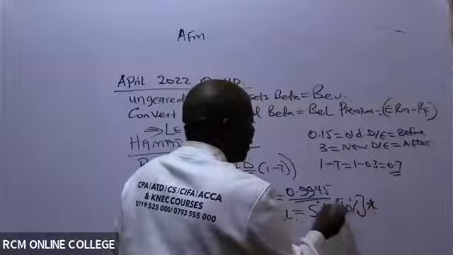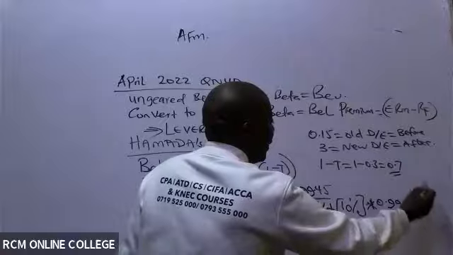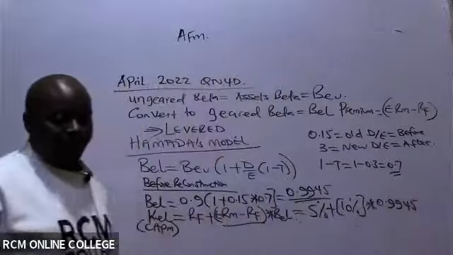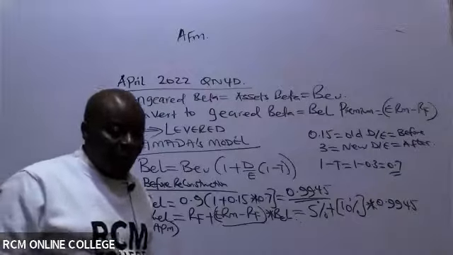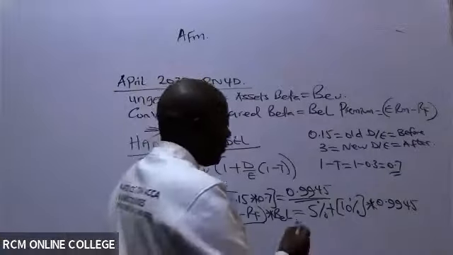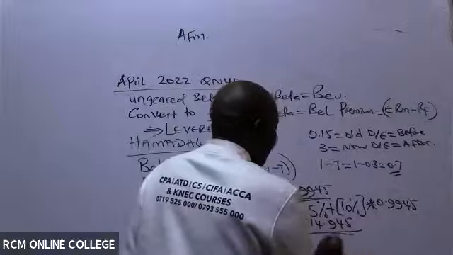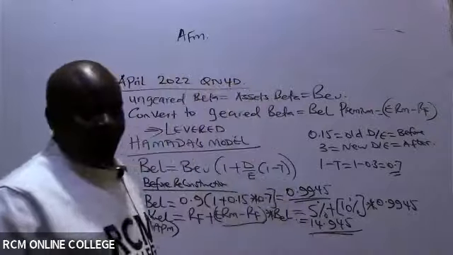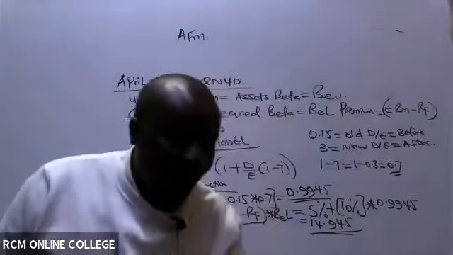Multiplied by our Beta before reconstruction, which is 0.9945, like that. So the cost of equity they are giving me is 14.945%, like that. Yeah, great.